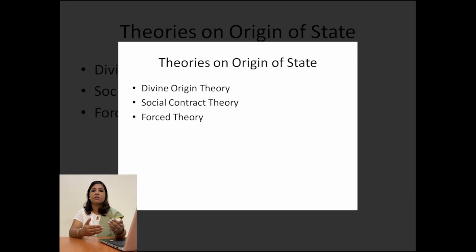Here we can name the three contractualists: Thomas Hobbes, John Locke, and Rousseau. These three political scientists talk about how, in the state of nature, human beings came together to form the state in order to have better lives for themselves. So these are the major theories related to the origin of the state.